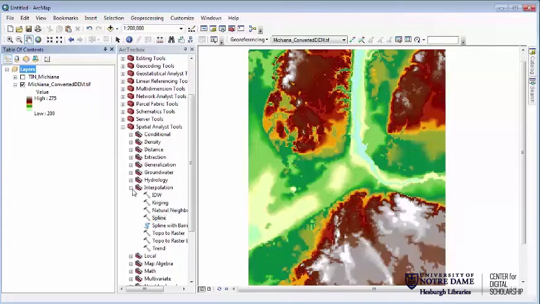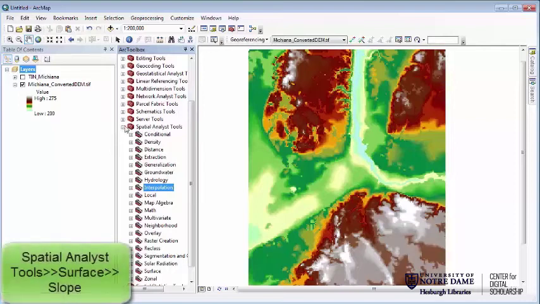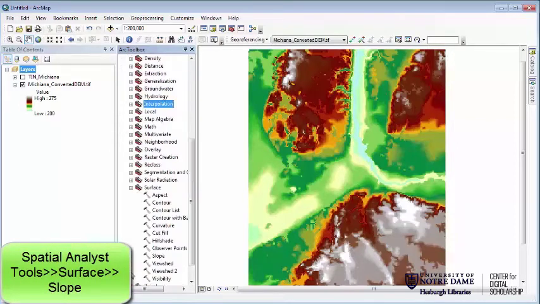So to start off, we're just going to do a slope raster. It's going to be our first one here. And most of the things we're going to work with are going to be in the Spatial Analyst tools in Arc Toolbox and down in Surface. So let's go ahead and run slope.